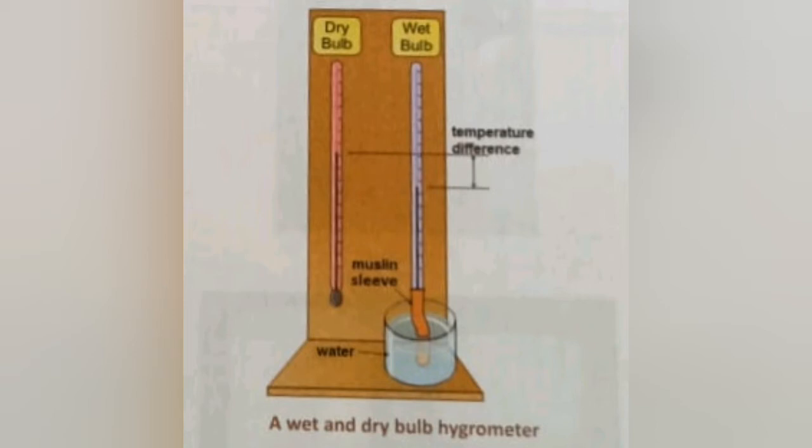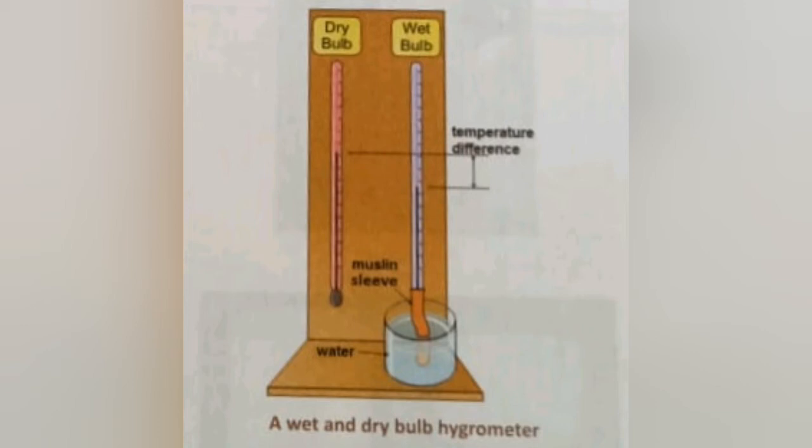And when the temperature is measured in both the bulbs, you can see the difference is measured. You will subtract the reading of the wet bulb from the reading of the dry bulb temperature. This way we will be getting the temperature difference, and then the three cases will be applied which we have discussed.